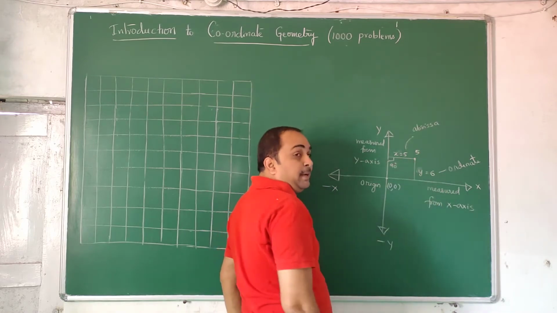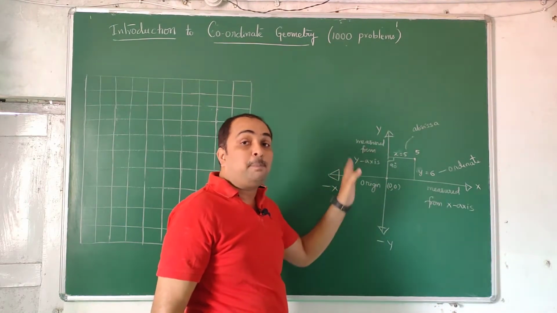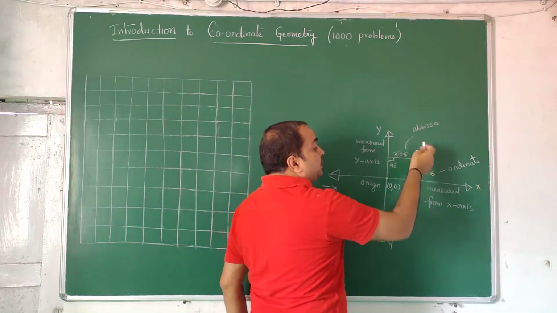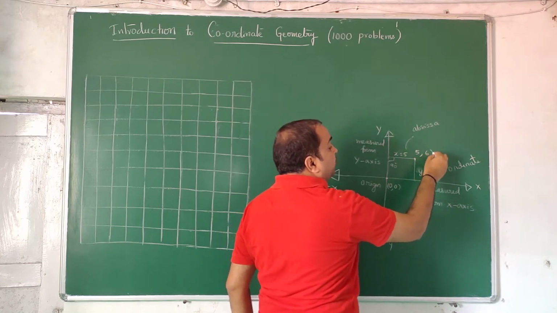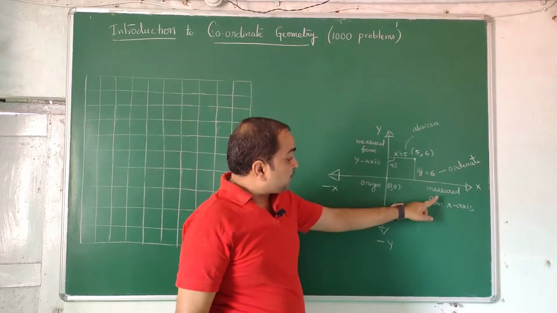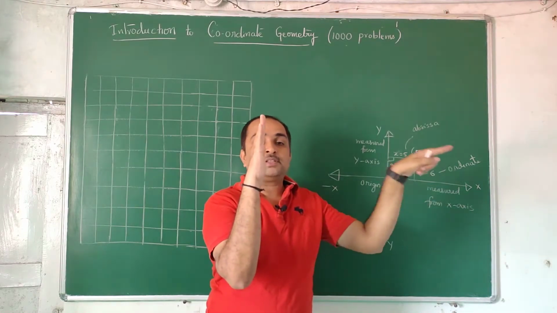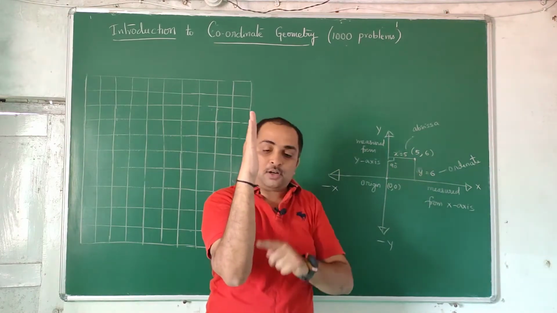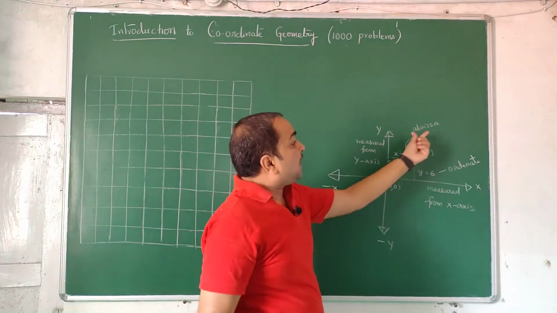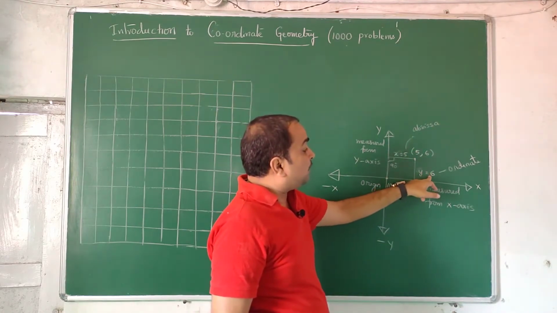So the x-coordinate is 5, and this distance is not measured from a point; it is measured from a line, that too perpendicularly. That is called the abscissa. Similarly, this length, if it is 6 centimeters, you write 6. That is parallel to the y-axis. That is the y distance measured from the x-axis. Any line parallel to the x-axis gives the y-coordinate, and the x-coordinate you measure from the y-axis, not from the origin. That perpendicular distance is the abscissa, and the perpendicular distance from the x-axis is what we call the y-coordinate.